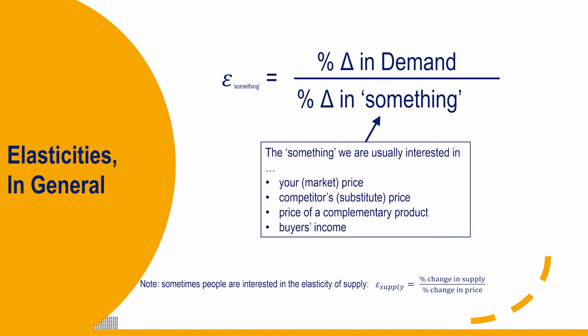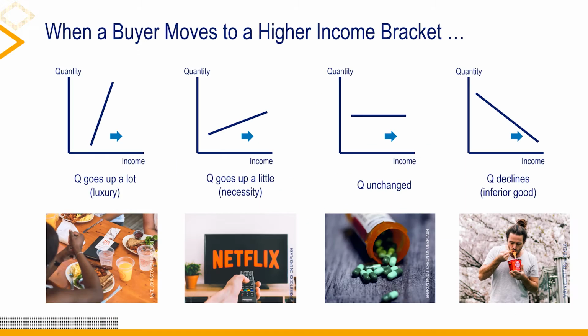In general, we are interested in how sensitive demand is to changes in things besides just our price. These include a competitor's price, i.e. the price of a substitute. For example, how sensitive is the demand for Crest toothpaste to changes in the price of Colgate toothpaste? Here elasticity is a positive number. The price of a complementary good. For example, how sensitive is the demand for hot dog buns to the price of hot dogs? And buyer's income. This is a little complex, so we will look at it in the next slide.